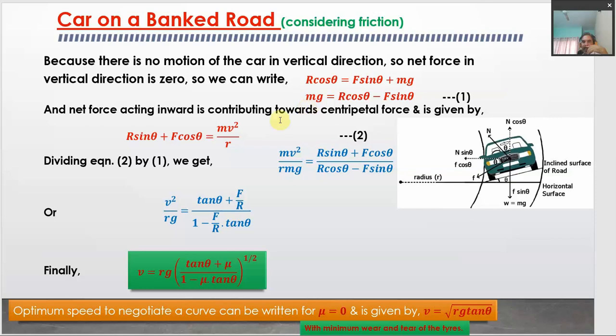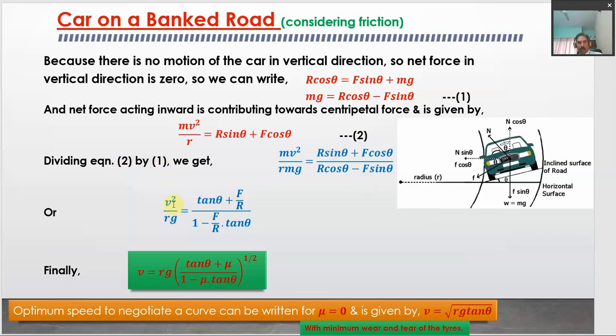Now, we can divide these two equations. What we get, mv square upon r, we keep this on the left side and the other things on the right side. So, this is how centripetal force comes. Now it becomes easy to understand. We divide equation number 2 by 1, and we get this.